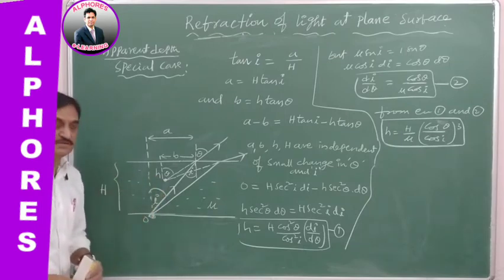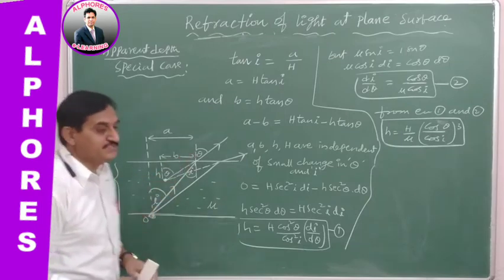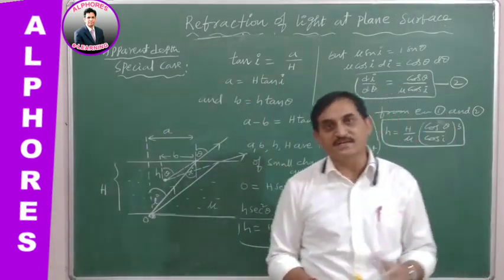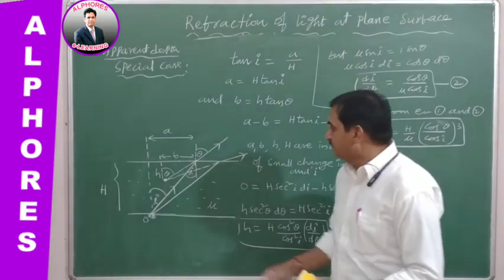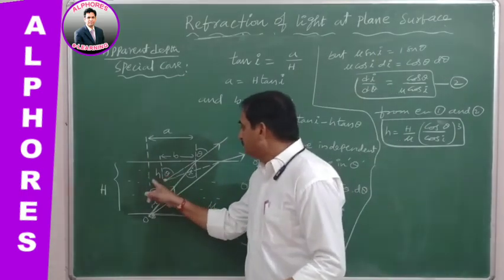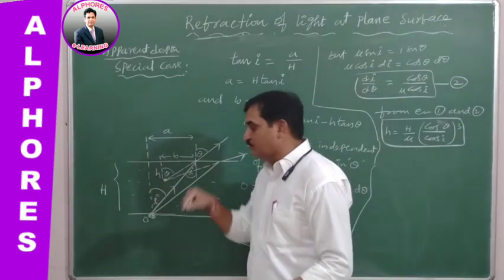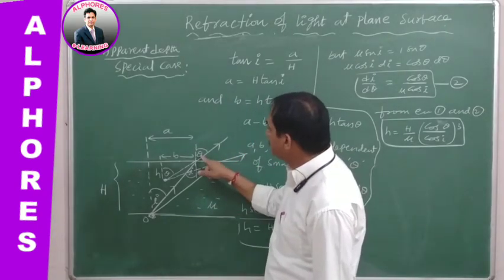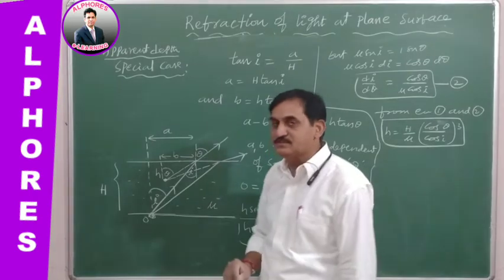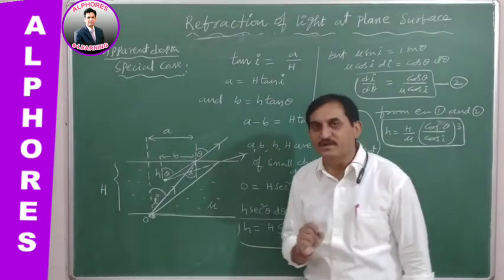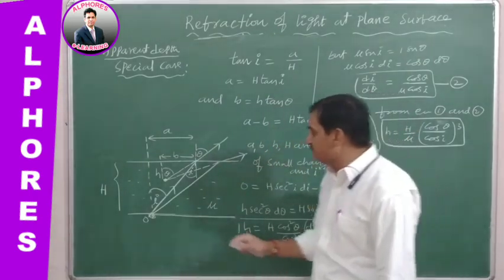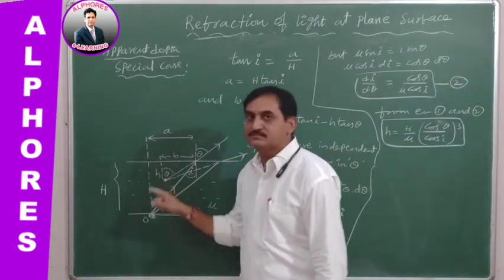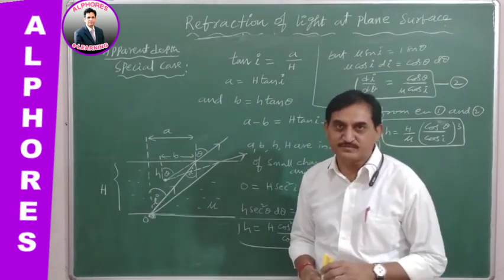This happens whenever the angle of vision theta is a considerable amount, a greater amount. In such a case, both the horizontal shift and vertical shift happen. In general, if the angle of incidence or angle of vision is very negligible, very small, then the shift is only along the vertical line. There is no question of horizontal shift.